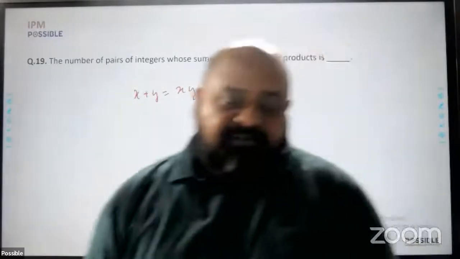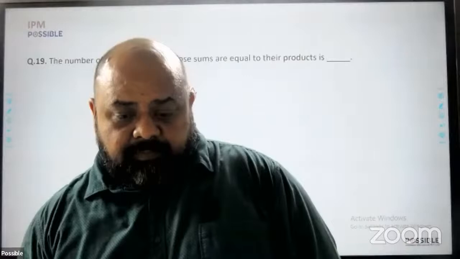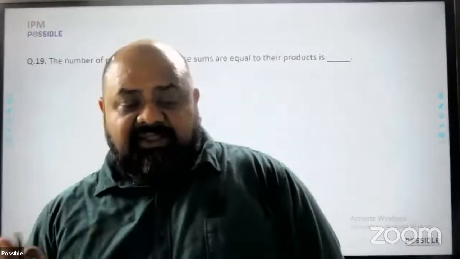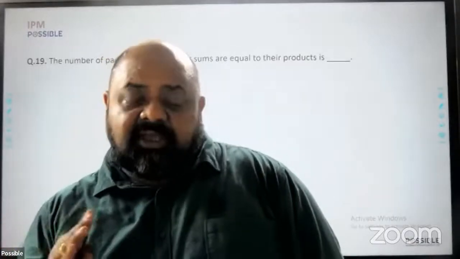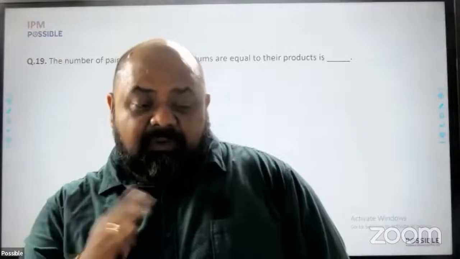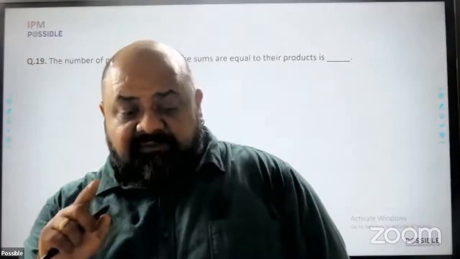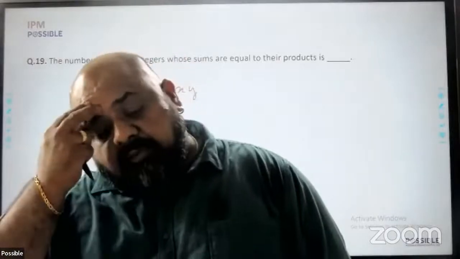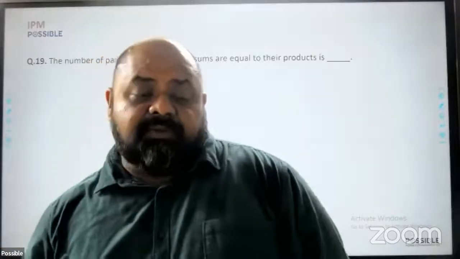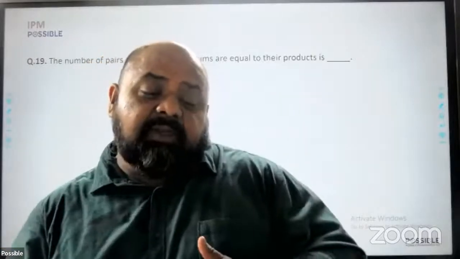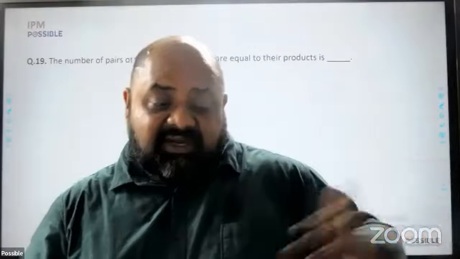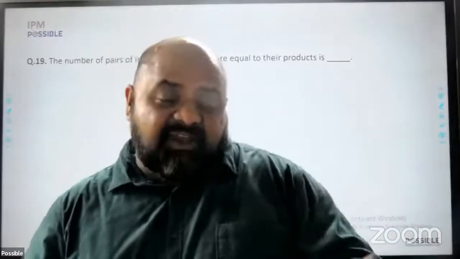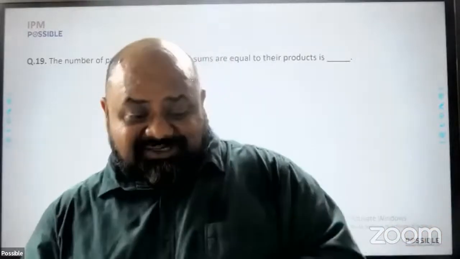If the digits are different, it will not happen. Because if I multiply anything by 1, the value does not change. If I add 1, the value increases. For example, 1, 2: the sum will be 3, the product will be 2. 1, 5, a similar problem happens. For any other number, the product will be much greater than the sum. For example, 5, 2: the sum is 7, the product is 10.